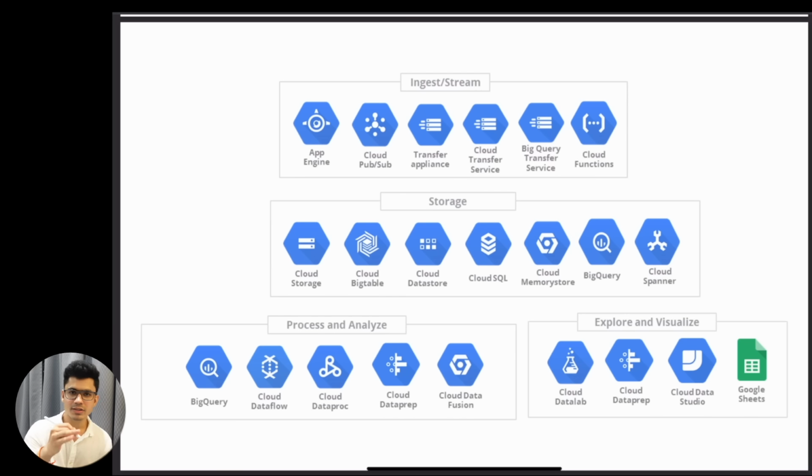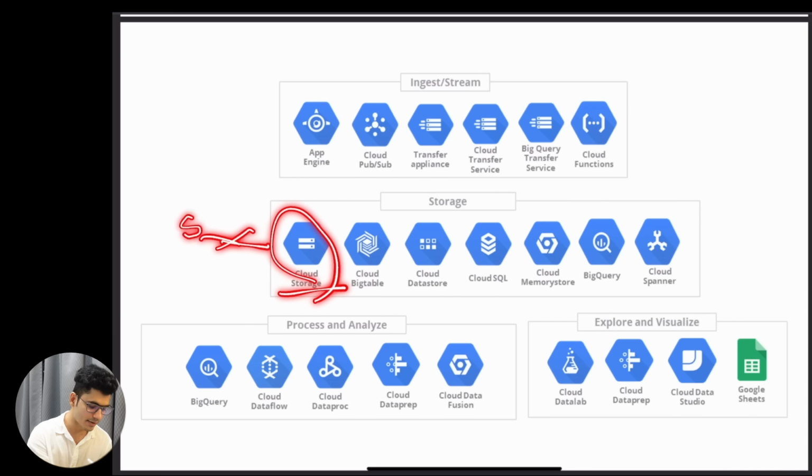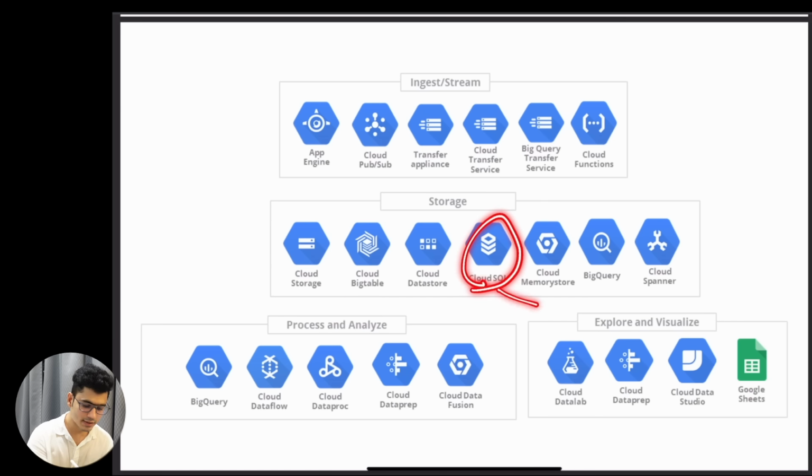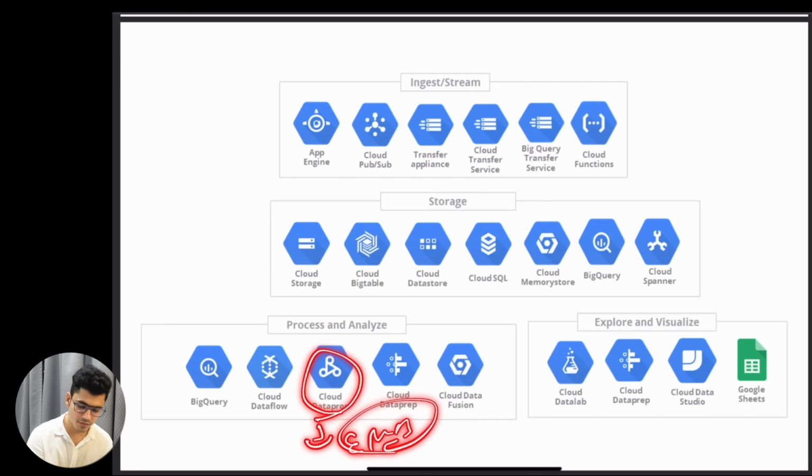Fundamentally, they give you a similar platform to perform your workload. The name is different, the feature is different, the cost is different, but fundamentally it is the same. Just like we have Cloud Storage, which is basically the S3 of AWS, object storage. We have Cloud SQL, which is the RDS, the relational database service that we talked about. BigQuery is the data warehouse that we understood. Dataprep is the same. Dataproc is the same as EMR, Elastic MapReduce of AWS.